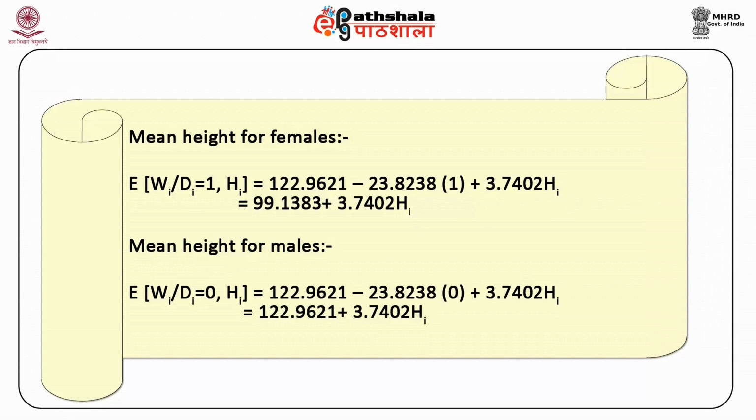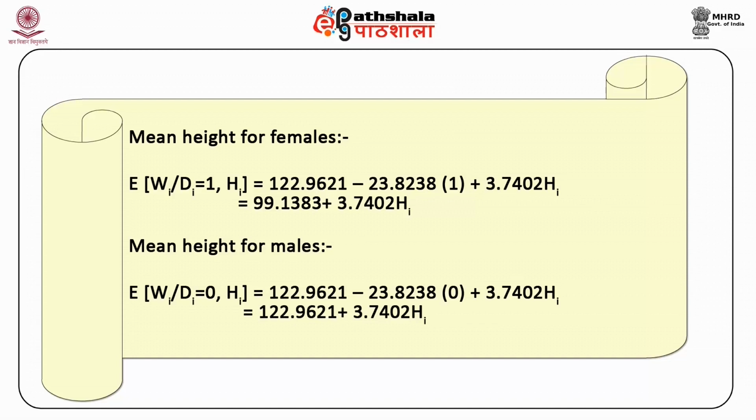122.9621 minus 23.8238 into 1 plus 3.7402 Hi, which is equal to 99.1383 plus 3.7402 Hi. Similarly, mean weight for males